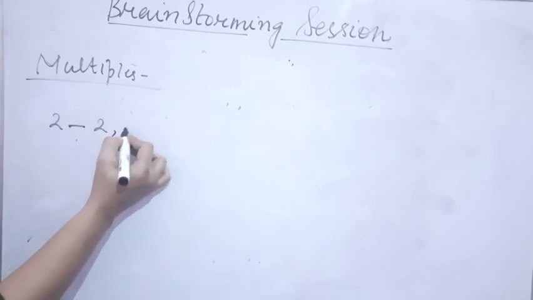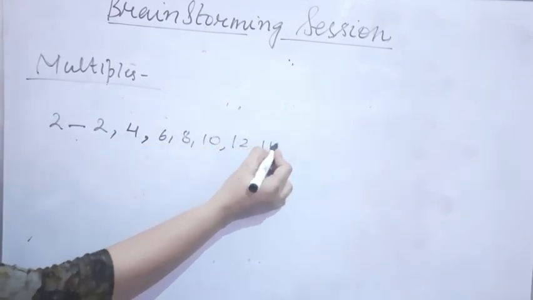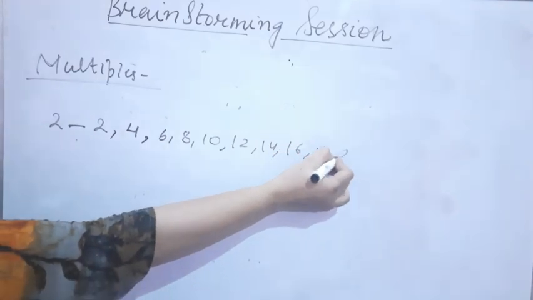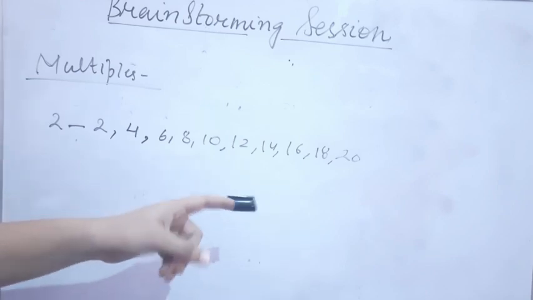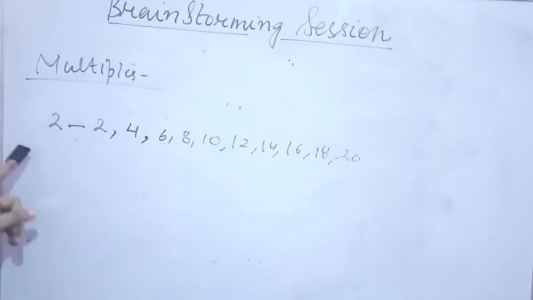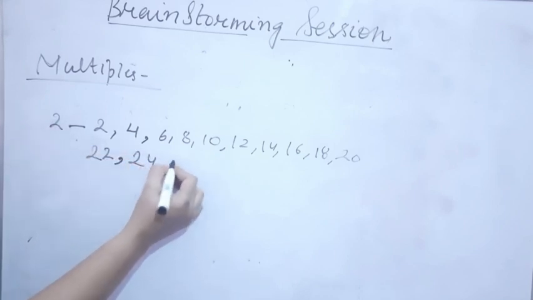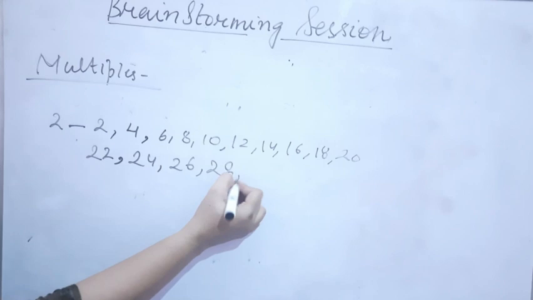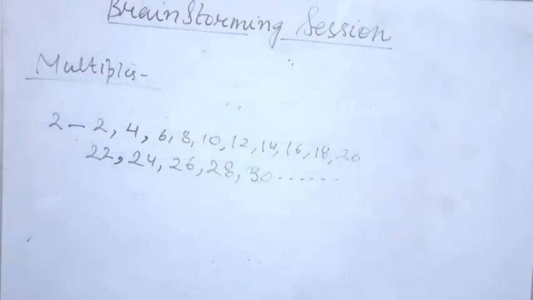That is, the numbers that come in the table of 2: 2, 4, 6, 8, 10, 12, 14, 16, 18, 20. Now the table of 2 you have studied till 10 only, but that does not mean that multiples of 2 stop at 20, and so on, because 22 is also divisible by 2, so 22, then 24, 26, 28, then 30, and so on. In the same way these multiples are going to continue.